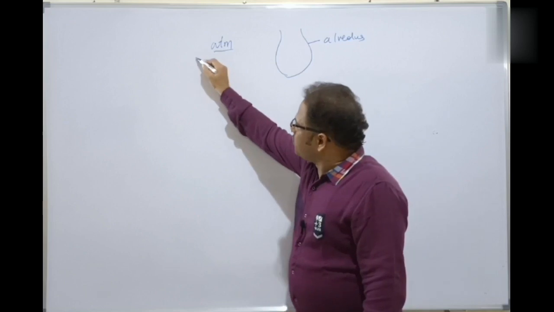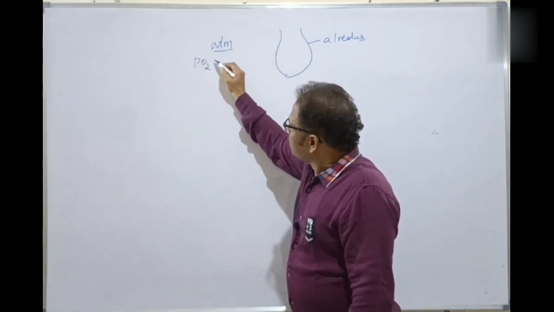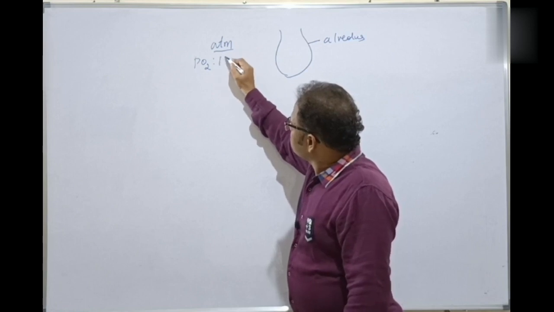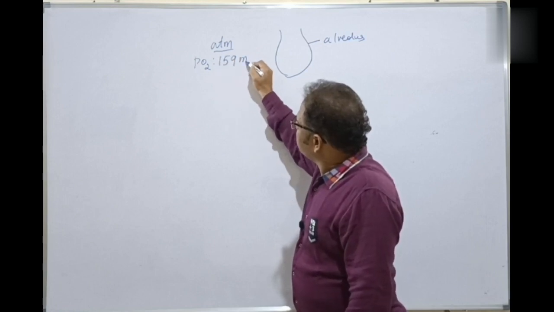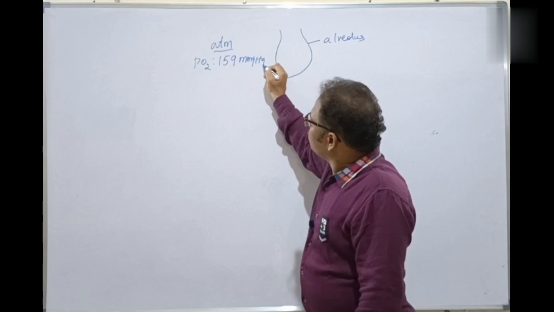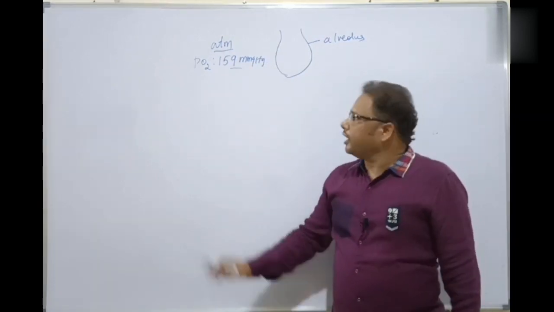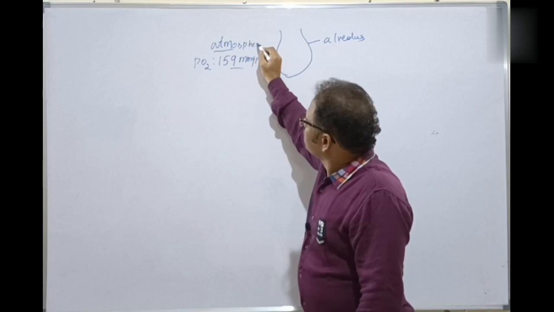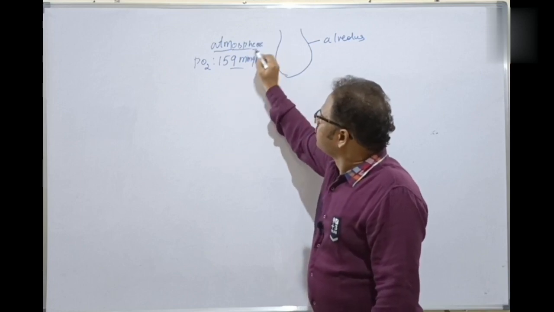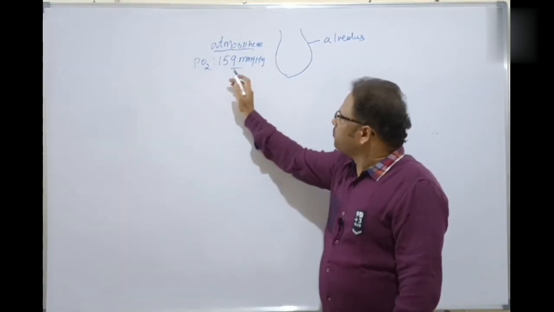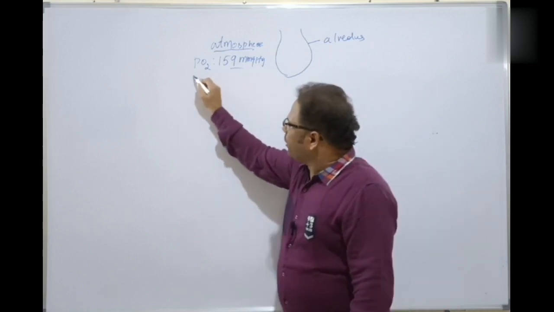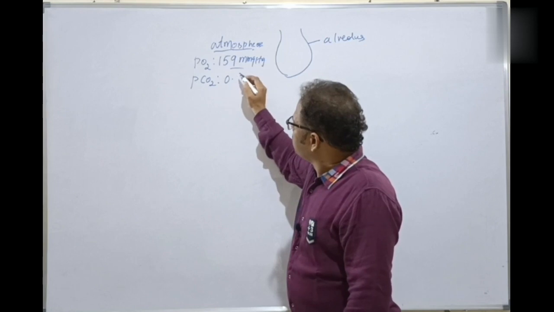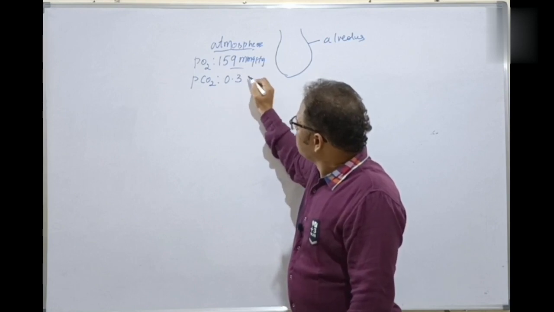What is the partial pressure of oxygen here? In the atmosphere, the partial pressure of oxygen is 159 mmHg, and the partial pressure of carbon dioxide is just 0.3 mmHg.